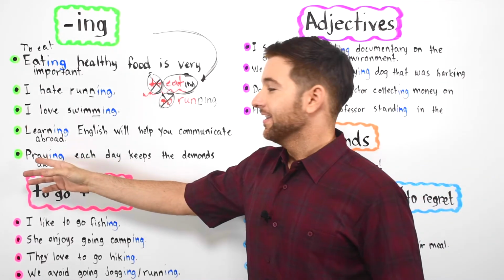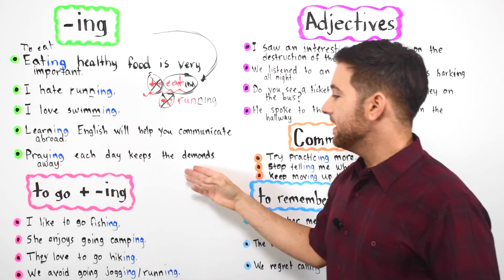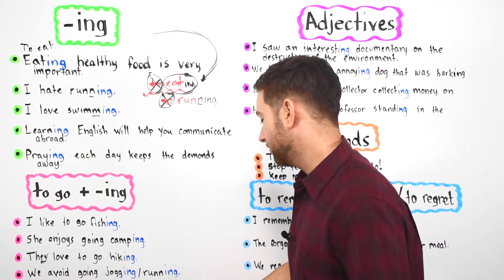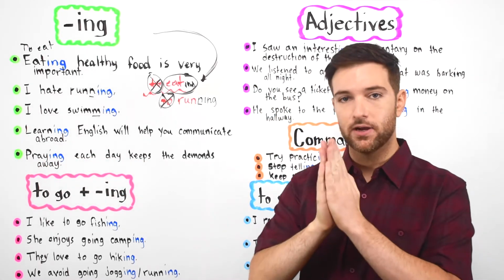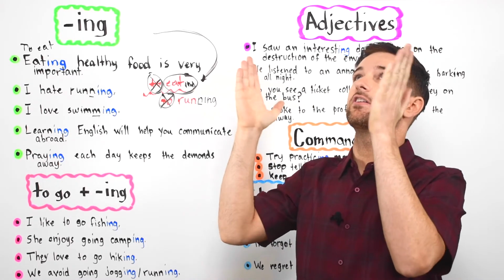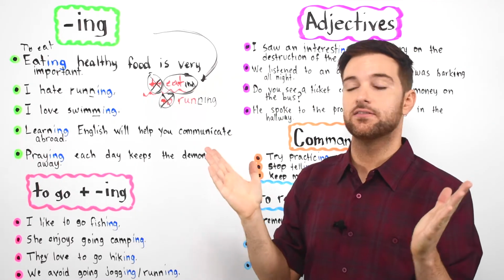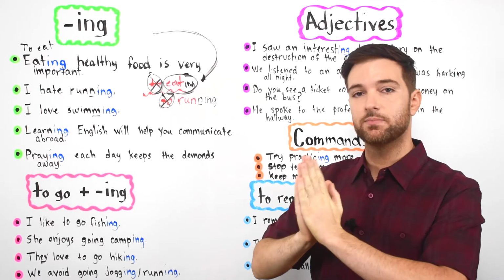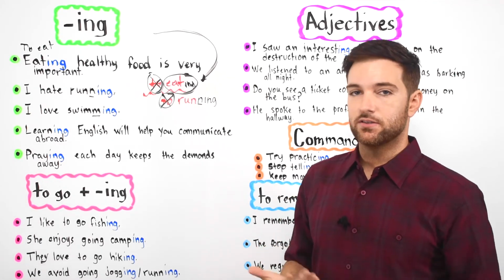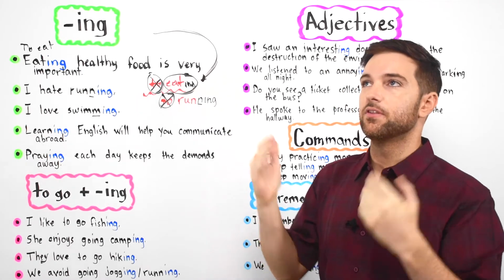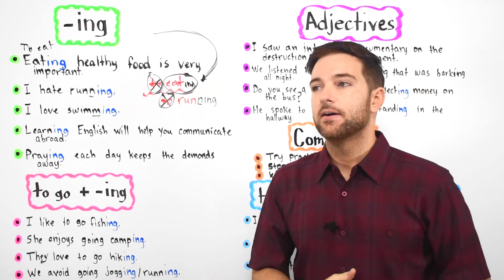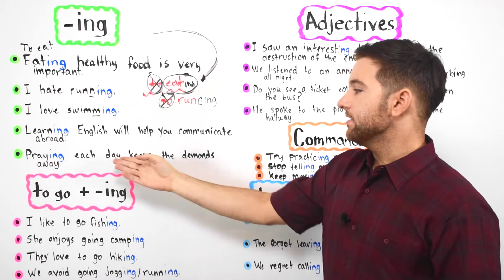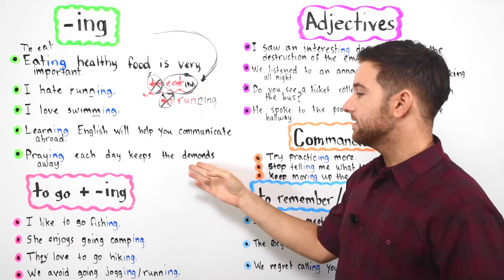This one is funny. It says, praying each day keeps the demons away. Praying comes from the verb to pray, like when you pray to God, or to gods, or whoever you pray to. This is to pray when you talk about how you feel to those higher in power. Praying each day, so every day, keeps the demons away.